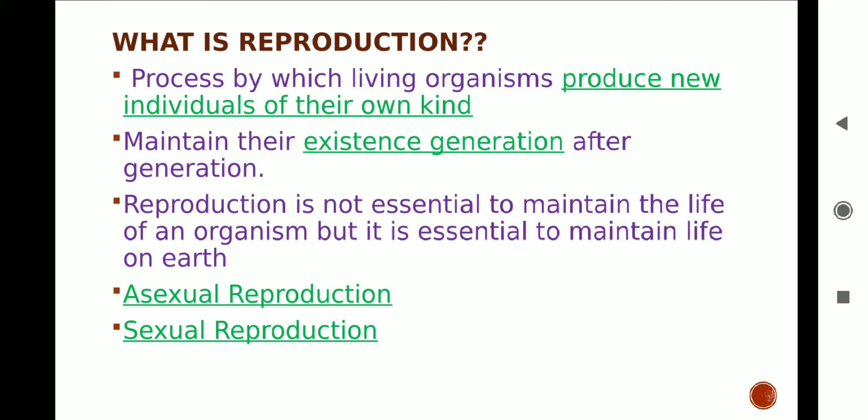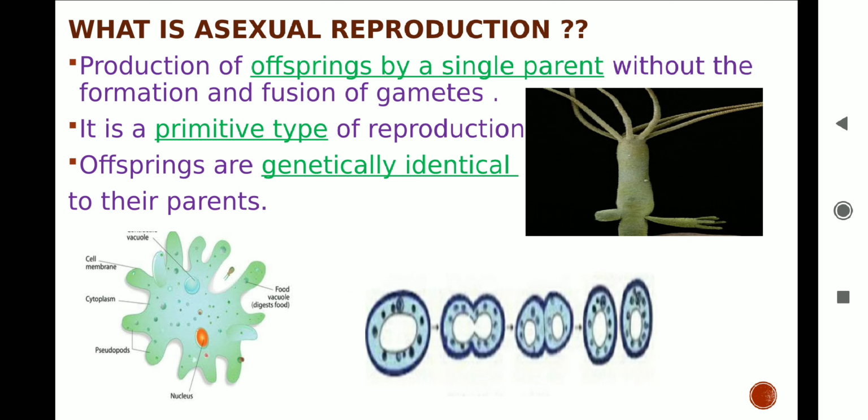Reproduction is a process by which living organisms produce babies of their own kind. You also know that reproduction preserves the species of organisms. The continuity of life on Earth from the origin to the present day has been possible only due to reproduction. Students, you must be aware of the two types of reproduction, sexual reproduction and asexual reproduction. So let's start our learning of asexual reproduction.